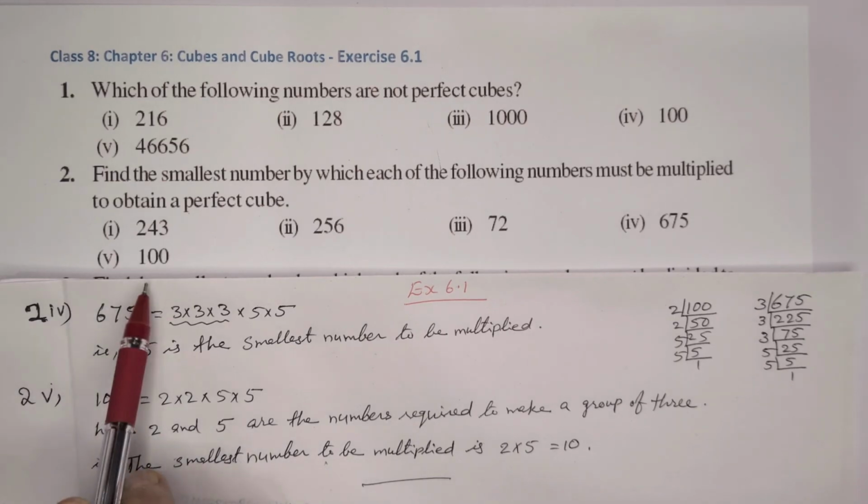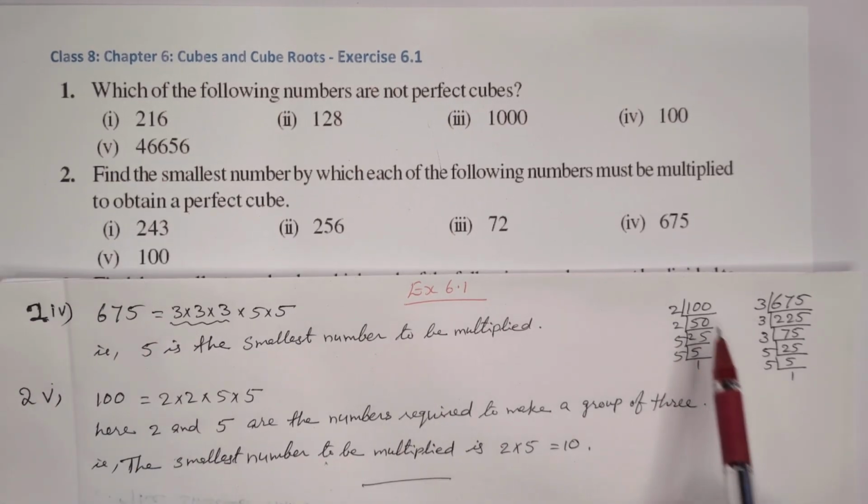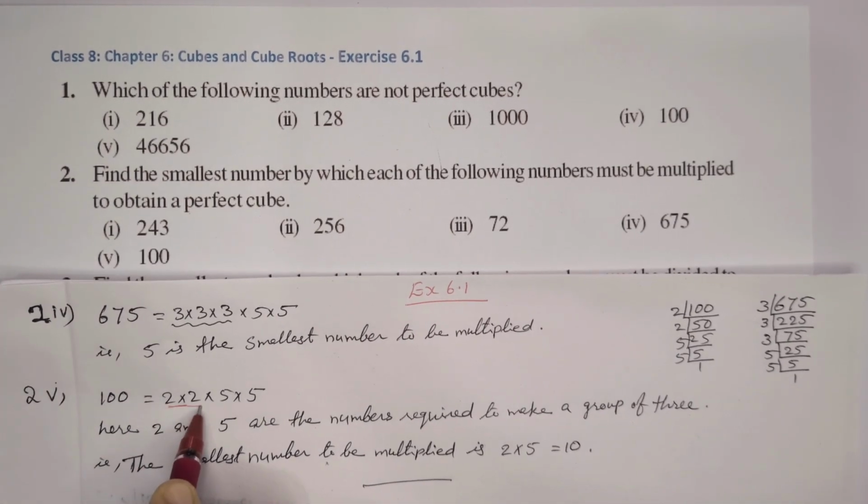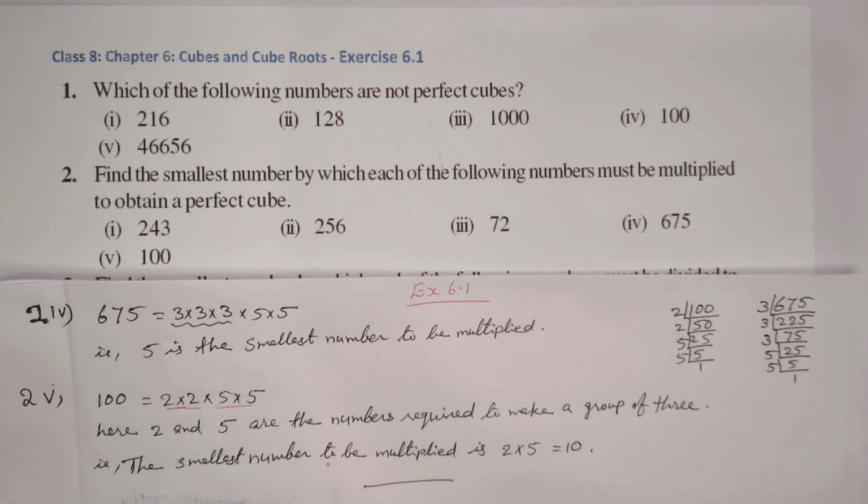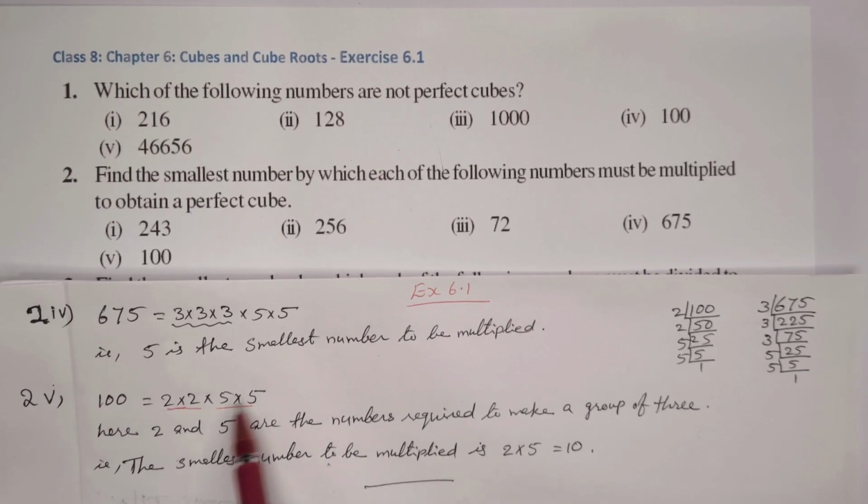Next number is 100. After prime factorization, we see two 2's and two 5's. So we need one more 2 and one more 5 to make groups of 3. One more 2 and one more 5, so 2 times 5 is 10. Therefore 10 is the smallest number to be multiplied with 100 to make a perfect cube.